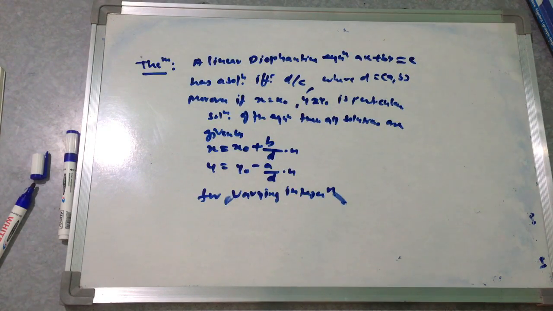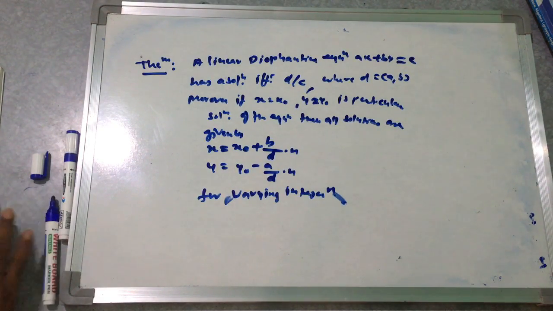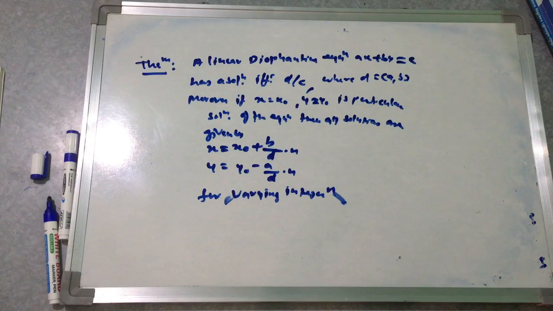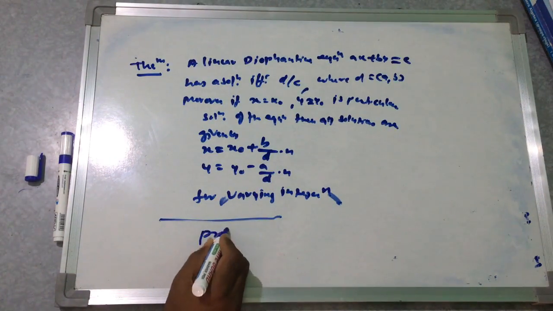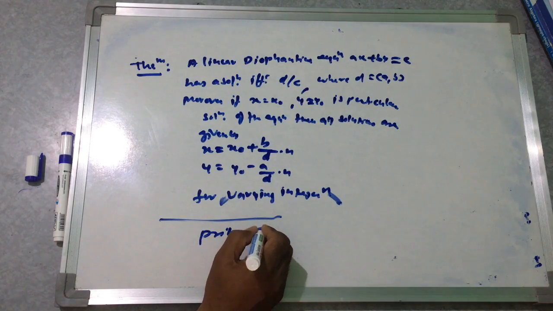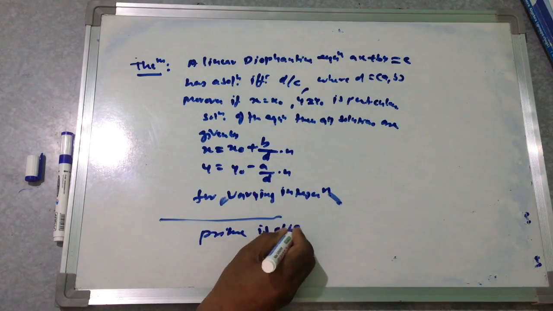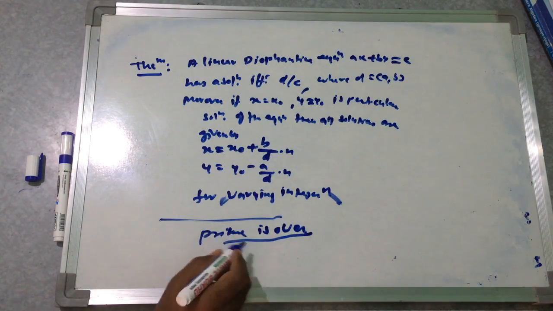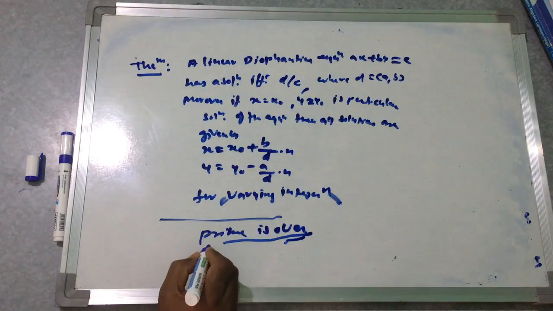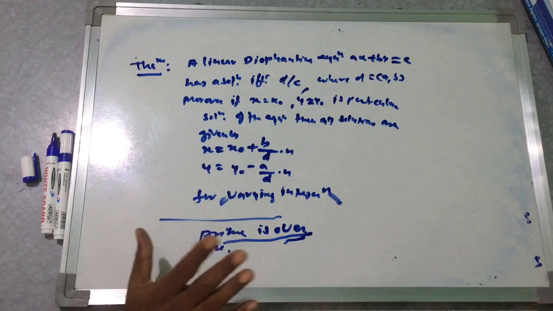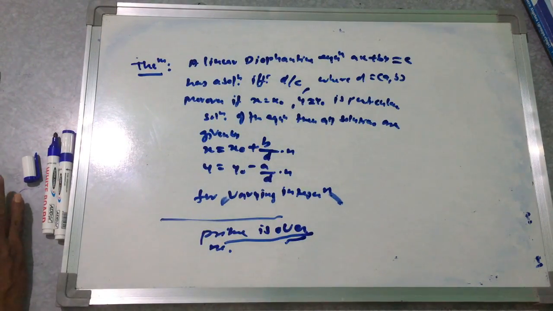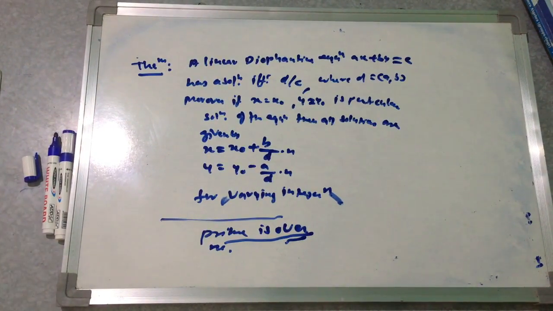So in this manner we have finished the topic. The topic name is prime numbers. Prime numbers are over. Second unit, prime numbers, is over.